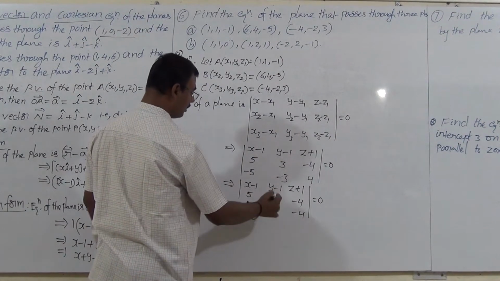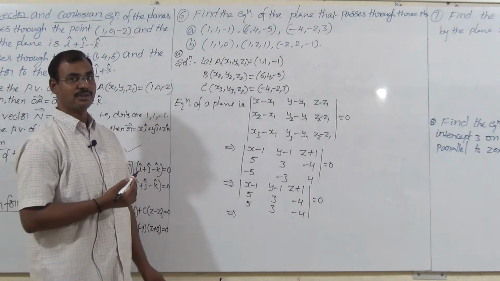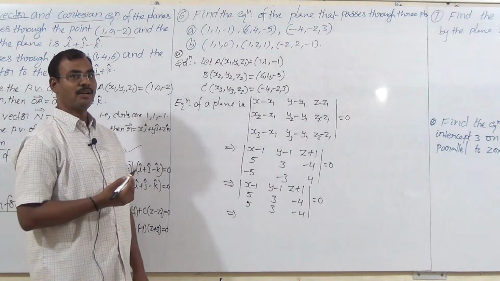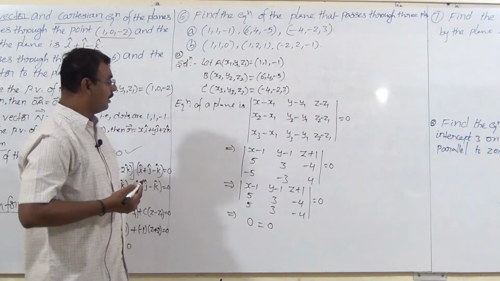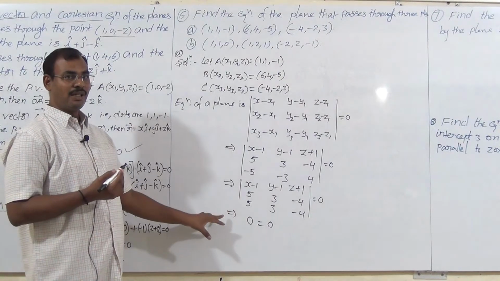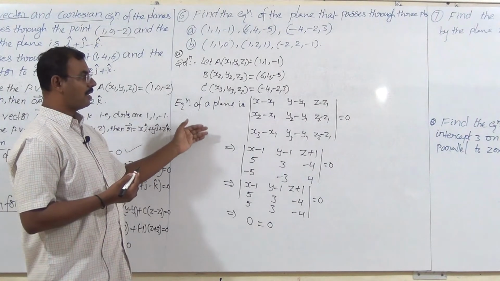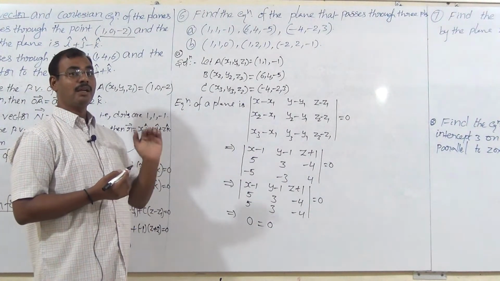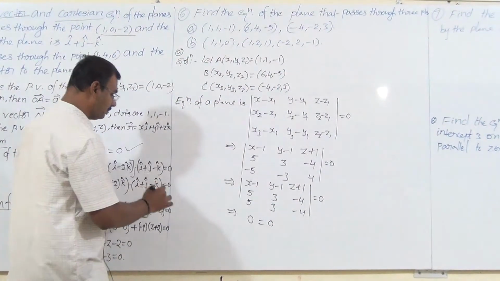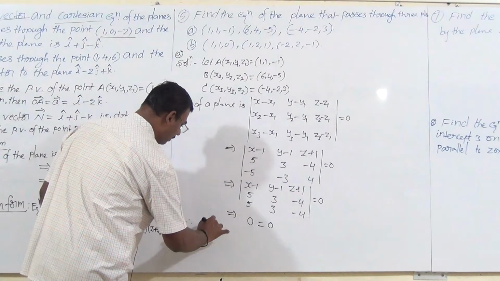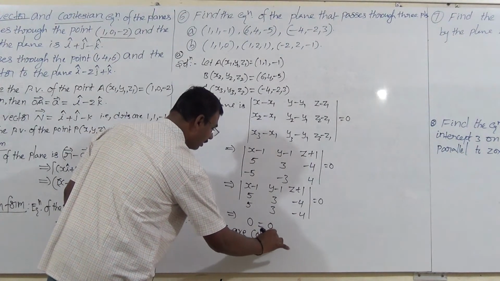Observing the determinant, if any two columns or two rows are equal, the value of the determinant will be 0. So this is 0 equal to 0. So here the determinant value is 0. It means these are collinear points. If the points are collinear, there will be an infinite number of planes passing through the given points. Remember, all of you. Therefore, A, B, C are collinear, but we didn't get the equation.